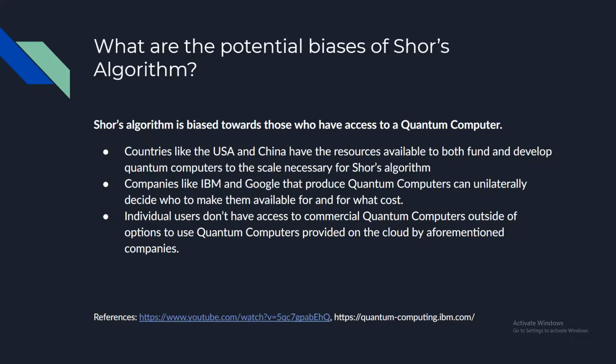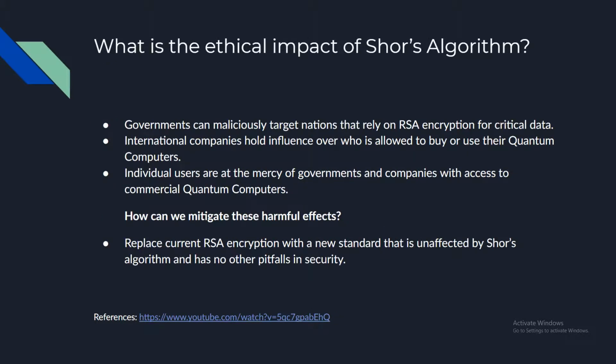Individual users, on the other hand, don't have access to commercial quantum computers outside of options to use quantum computers provided on the cloud by aforementioned companies. What is the ethical impact of Shor's algorithm? Well, governments can maliciously target nations that rely on RSA encryption for critical data. International companies hold influence over who is allowed to buy or use their quantum computers. And ultimately, individual users are at the mercy of governments and companies with access to these quantum computers.